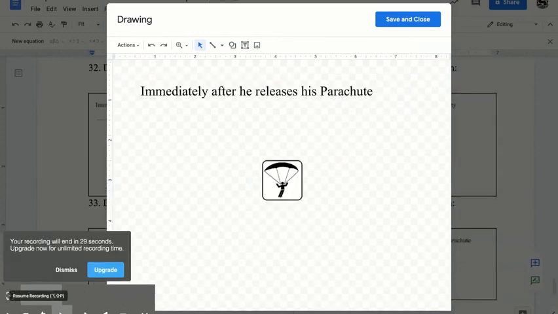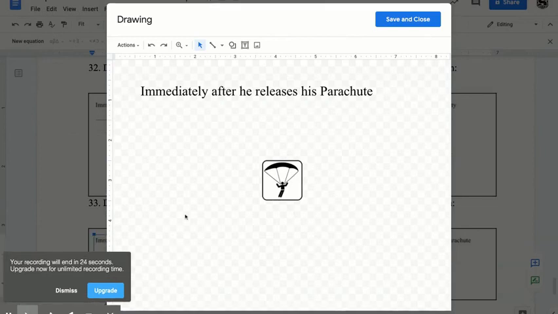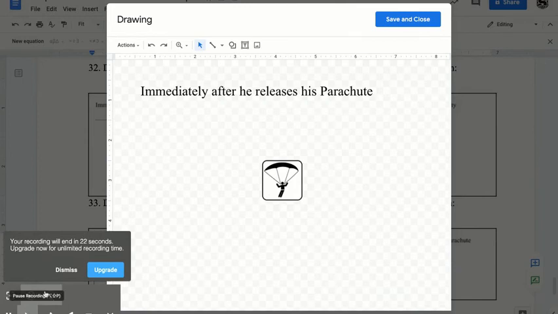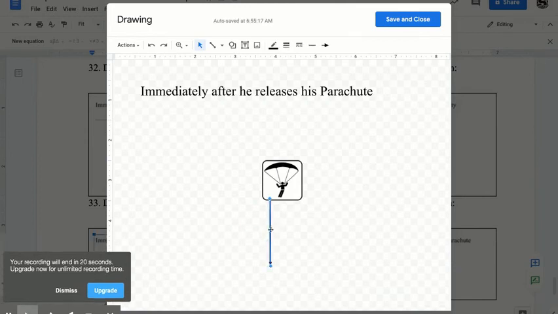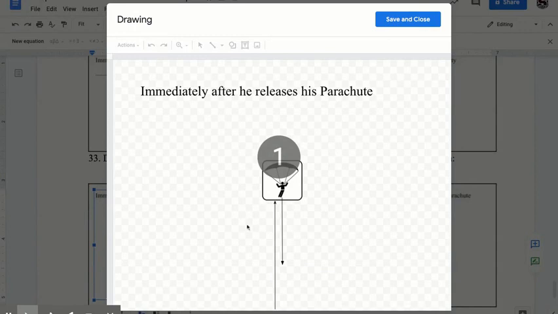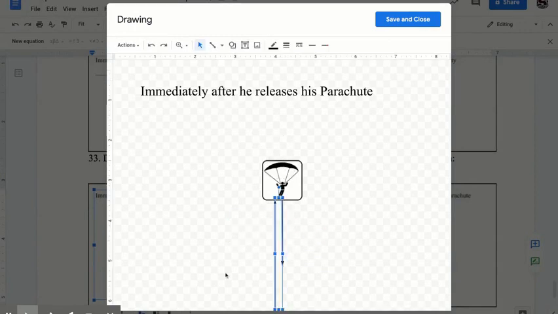They are balanced. So immediately after he releases his parachute, he has the same force of gravity acting on him going down. I even borrowed the same exact arrow, so it's the same gravity. Gravity has not changed. But now if I were to place this here, he has an enormous amount of air resistance. I'm going to make this arrow literally as long as I could possibly make it. Now I'm going to use these arrows as a reference for the next ones. So I'm going to copy it.